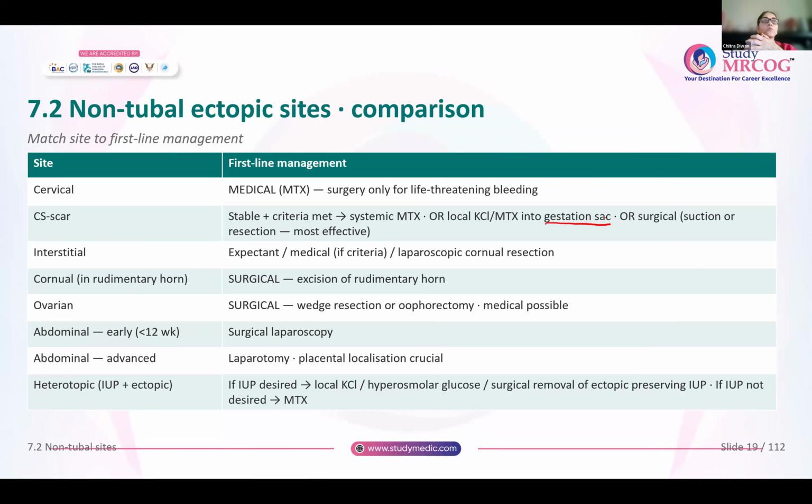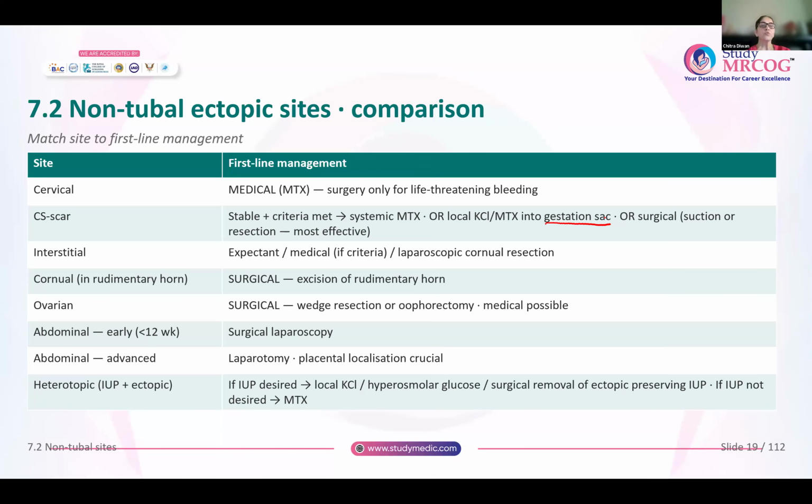Whenever there is pregnancy in a rudimentary horn, it is almost always surgical, and excision of the rudimentary horn is done. For ovarian pregnancy, you can offer medical management. Usually surgical options are preferred, where you do wedge resection of the ovary, or sometimes even an oophorectomy is required.